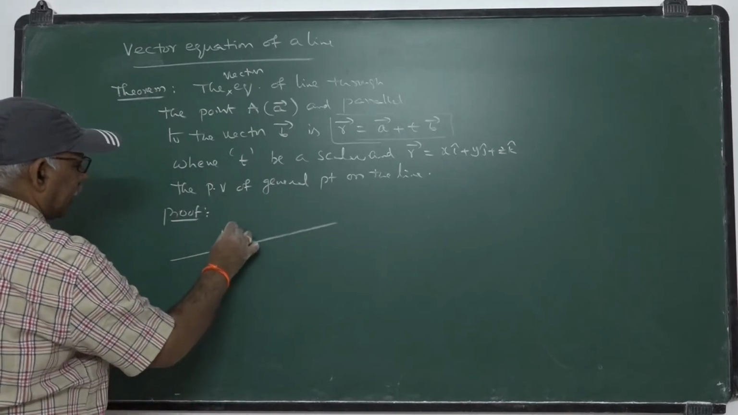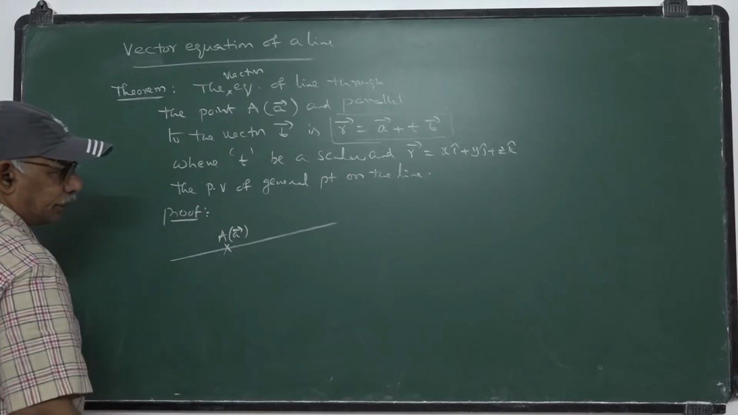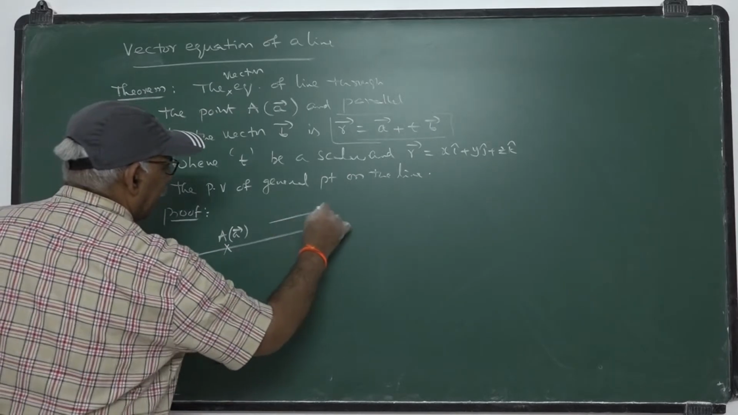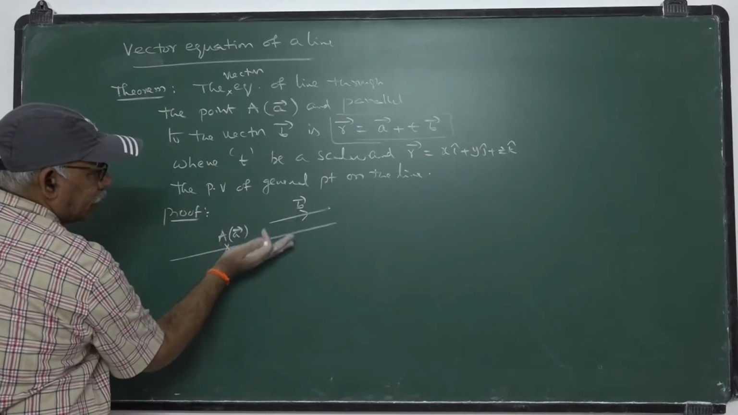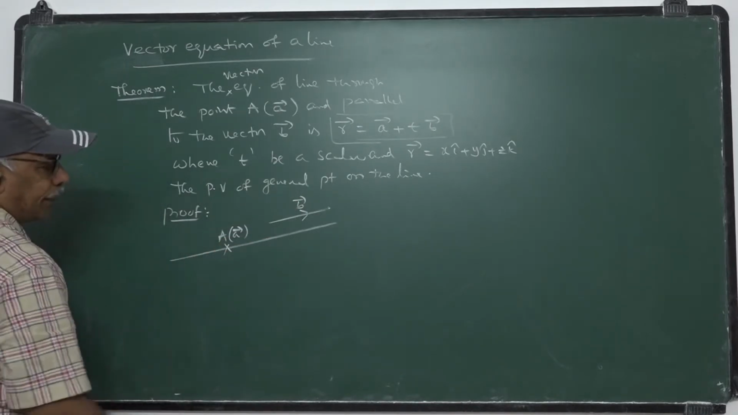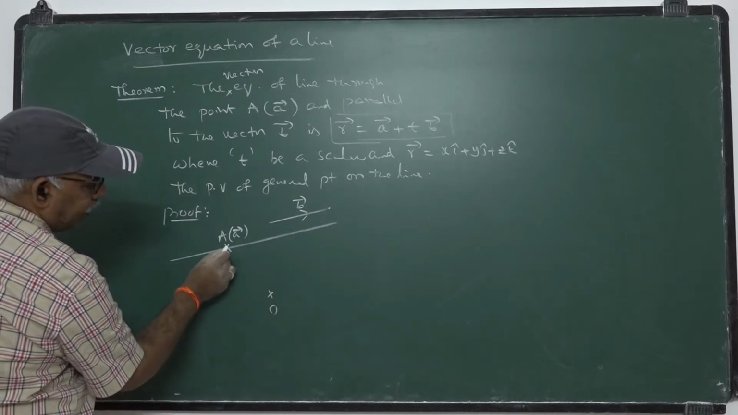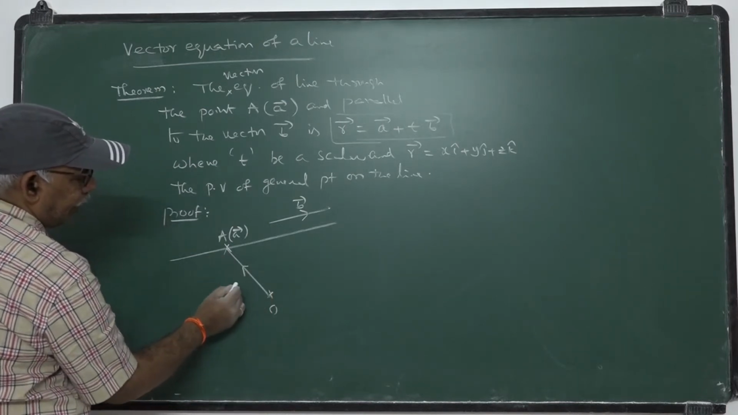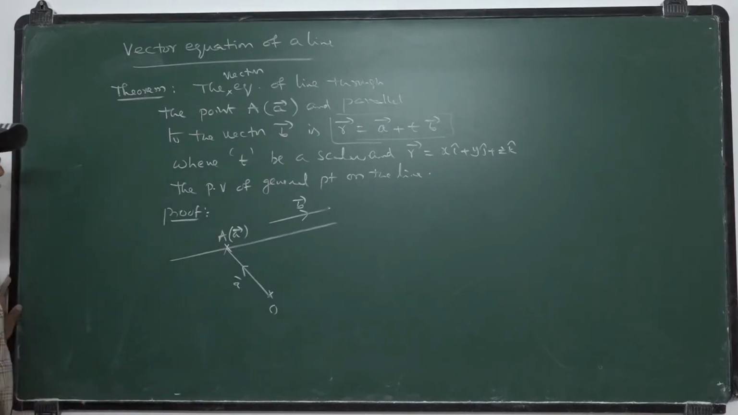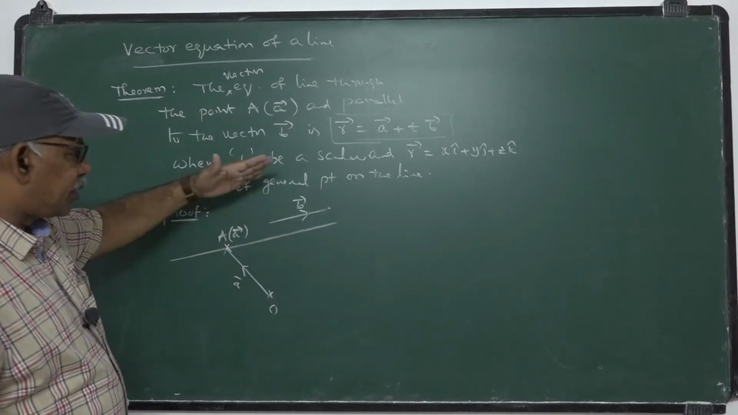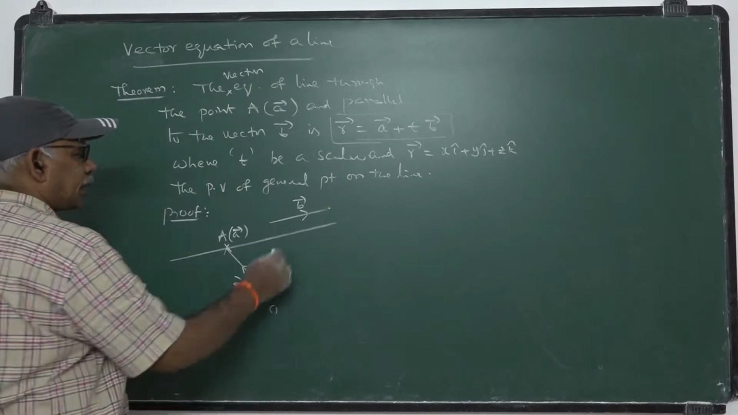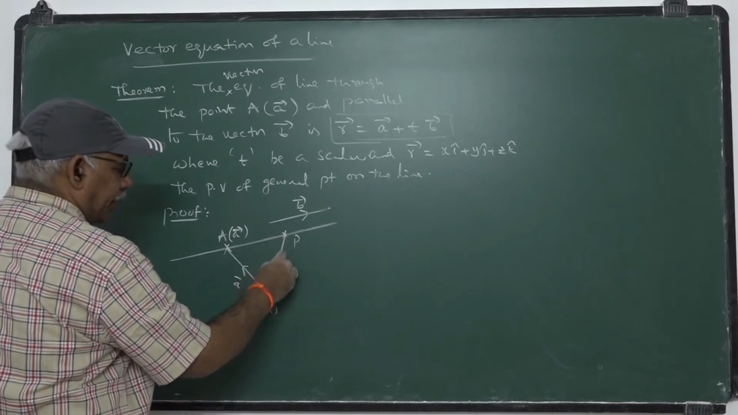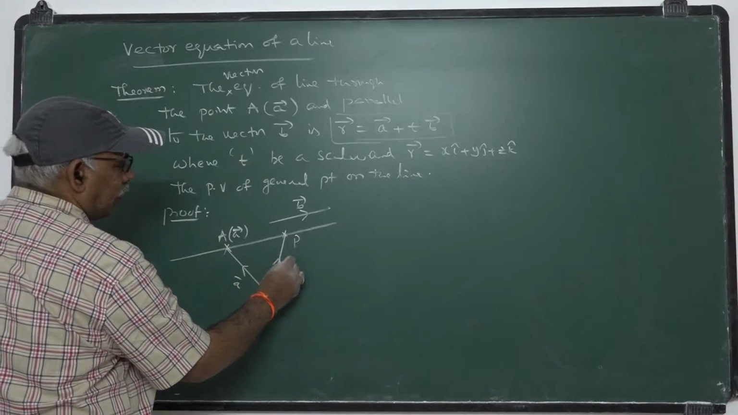Let us consider a line that passes through A and is parallel to the vector B bar. B bar is a vector. The line is parallel to that one and passes through the fixed point. Let O be the origin. This is A bar. Now to get the equation of the line which is parallel to this one and passing through this point, let us consider a general point P, whose position vector is R bar.